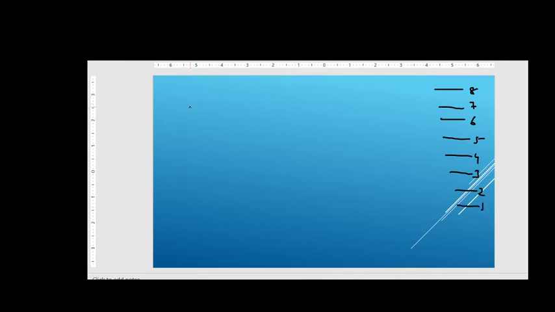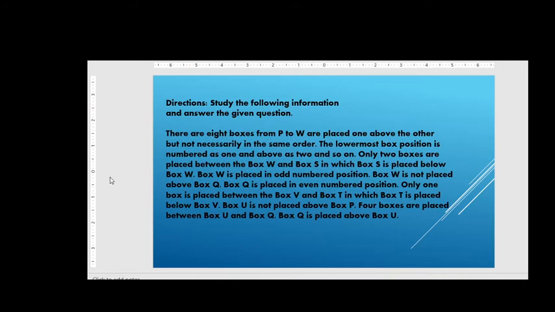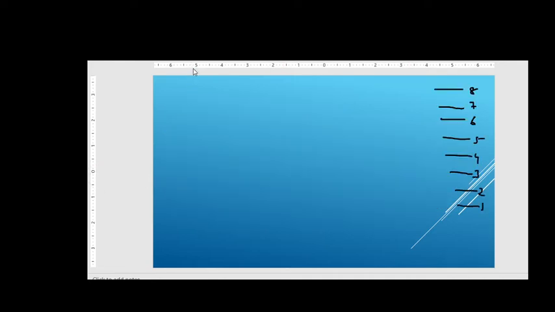So now what the boxes are saying here, that is lowermost position is 1, 2, 3 and above, and so on. Next, only 2 boxes are placed between the box W and box S, friends. We have given the numbers as well, that is box 1, 2, 3, 4 from the lowest upward, friends. In puzzles we have to read each and every point word to word, very carefully, and we should not miss any point.